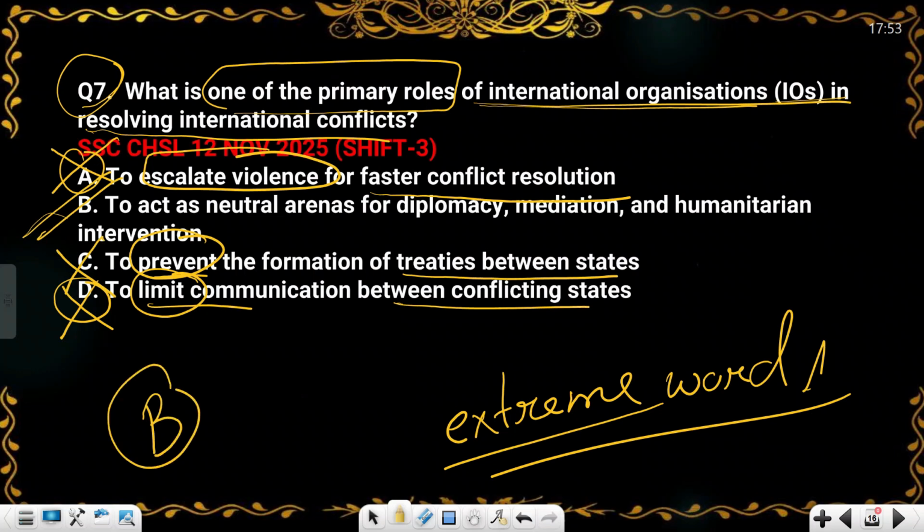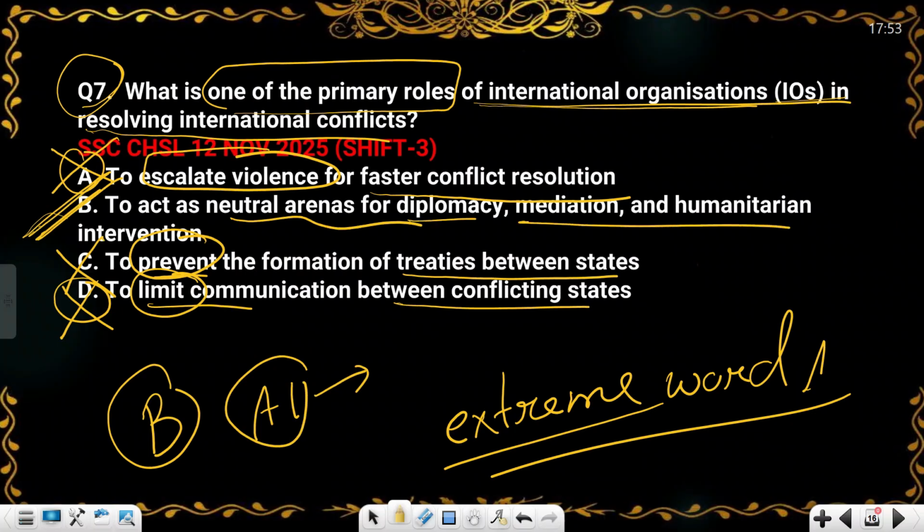So those who know the tricks, that AI is setting your paper and AI is marking the lengthy answer, so you can directly mark option B. Okay, to act neutral arenas of diplomacy, mediation, and humanitarian intervention. So B will be your answer.